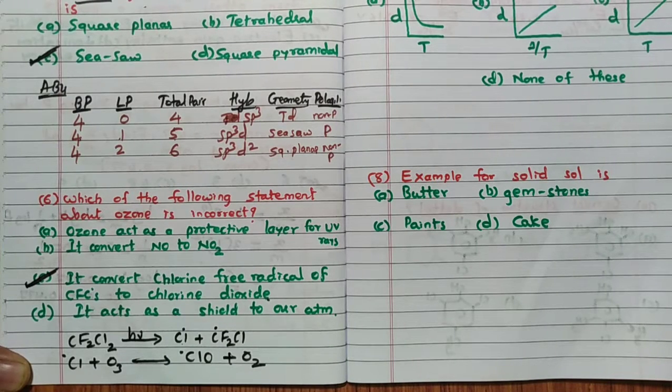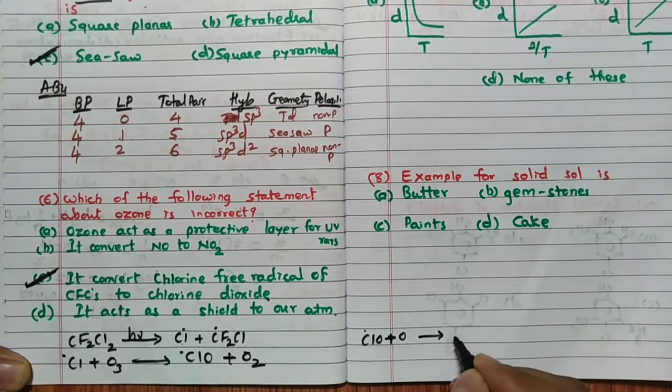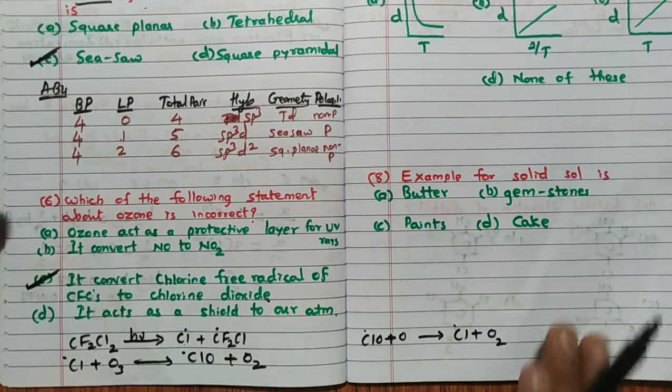Hence this statement is wrong. Then the third step: this chlorine monoxide free radical reacts with another nascent oxygen to form, remember, Cl free radical plus O2. So like this the depletion takes place. So the answer for this question is C.